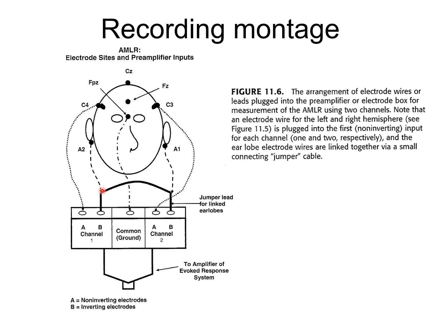inverting electrode. So A1, A2 are merged and then go into the negative slot on the first channel and also go into the negative slot on the second channel. In other words, the EEG coming from A1 and A2 is merged and becomes one EEG. And that merged EEG will go to the negative slot on channel 1 and also go into the negative slot on channel 2. So in this case, the negative recording electrodes are merged through a jumper cable. Okay, that's for the negative recording electrode, the inverting electrodes.